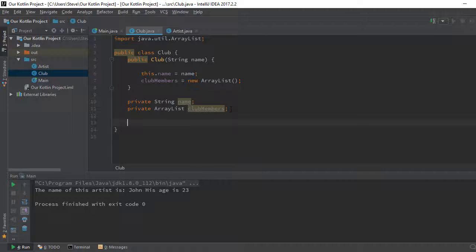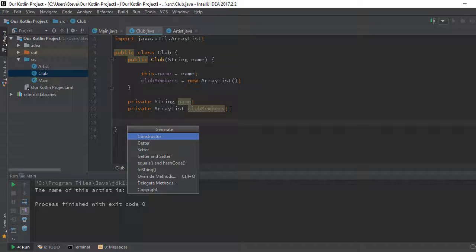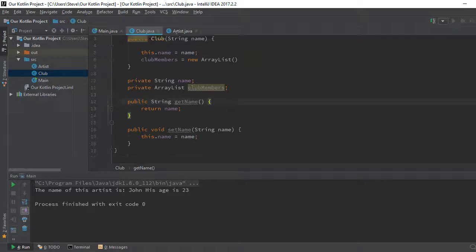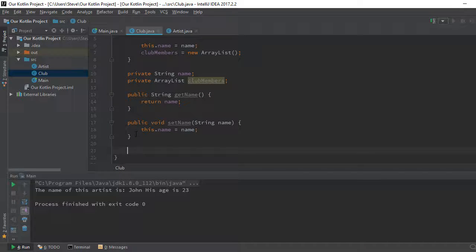I want to create a function. Let me create a setter and getter for the name property of the club. Okay. I'm going to create a public method which returns a boolean to tell us that this member has been added to the club successfully. So it's going to be public boolean addMember. It's going to receive what? An artist.